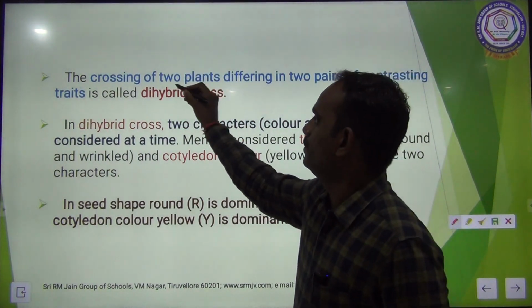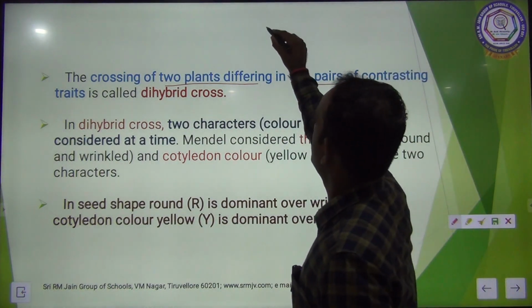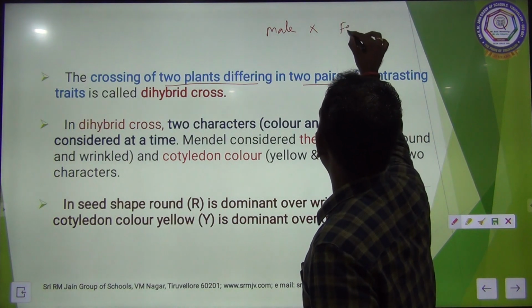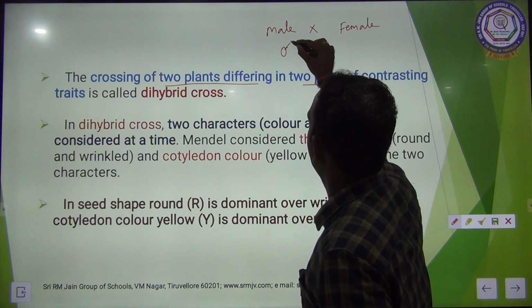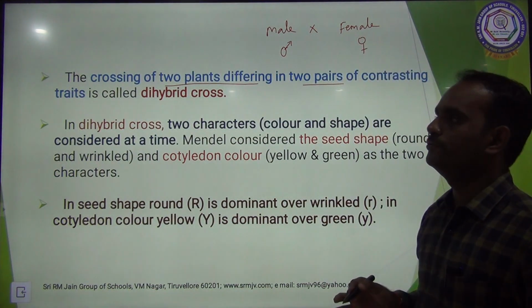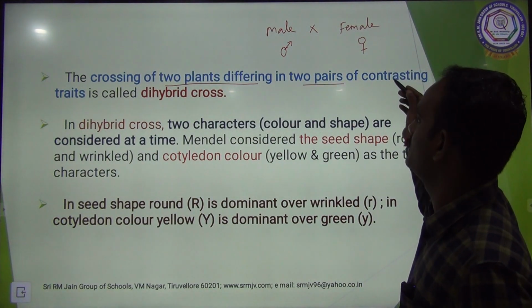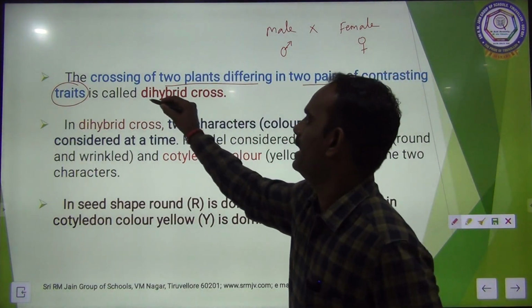The crossing of two parents differing in two pairs. One is the male parent crossed with the female parent. Okay, the male symbol is like this, and this is the female. So the crossing of two plants differing in two pairs of contrasting traits, two pairs of contrasting characters, is called dihybrid.